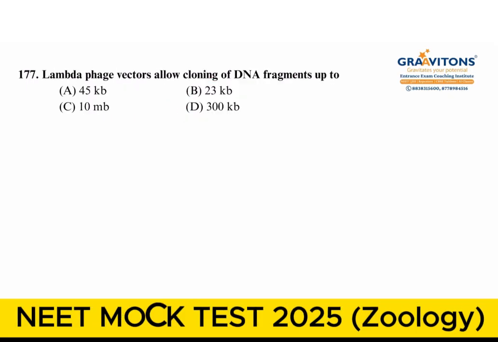Lambda phage vectors allow cloning of DNA fragments up to what size? This question, of course, is not directly from NCERT, but we ought to know about this. So, lambda phage vectors will clone from 20 to 40 kb. So, the answer should be approximately 23.